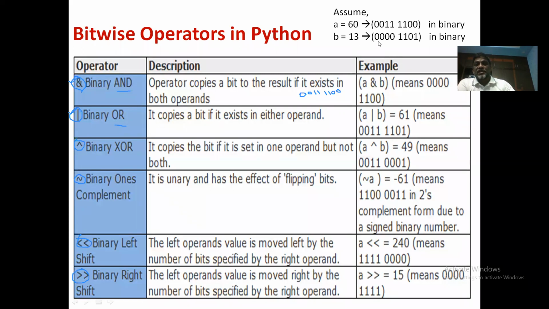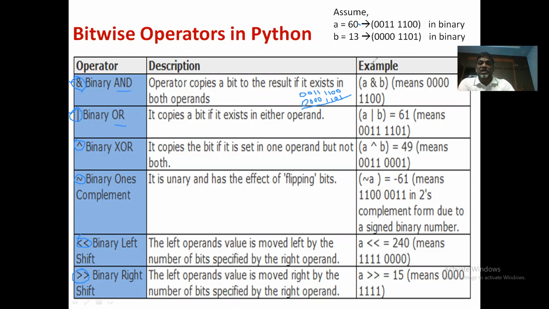The second number is 30, so it is 4 zeros, 1 1 1 1 0. So the B value is 4 zeros and then the remaining bits. The bitwise operator considers the binary equivalent of the original numbers.